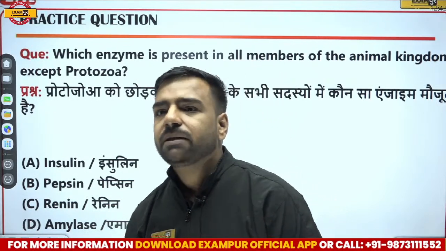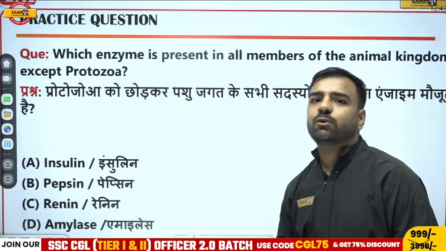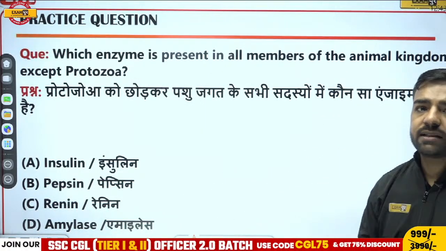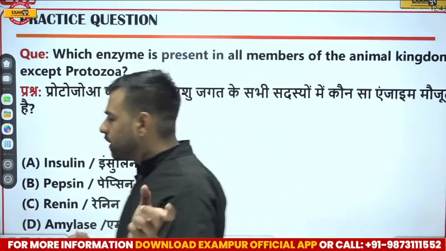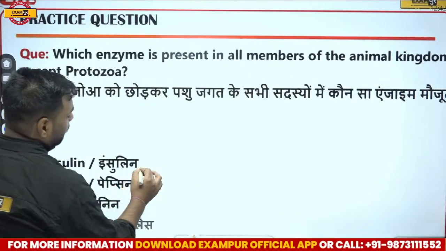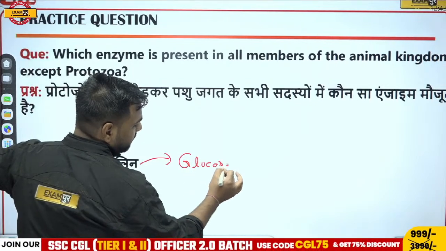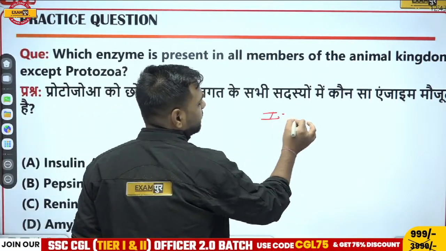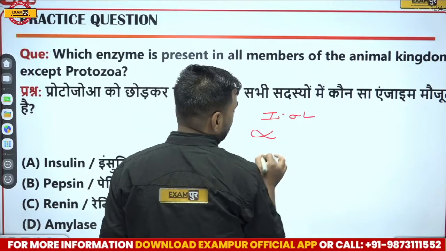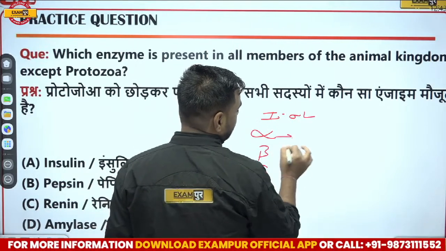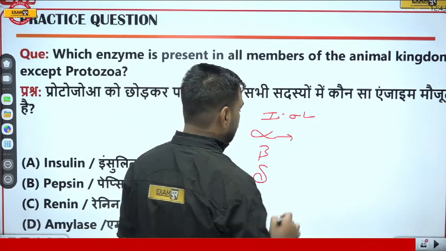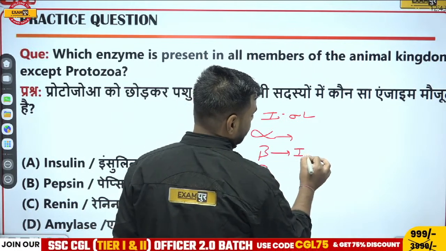Okay. Please remember, the correct answer is going to be amylase. And what are their individual works? I'll tell you. Insulin maintains the glucose level. Remember, in the islets of Langerhans, we have alpha, beta and delta cells. From alpha cells we get glucagon, then from beta cells we have insulin.